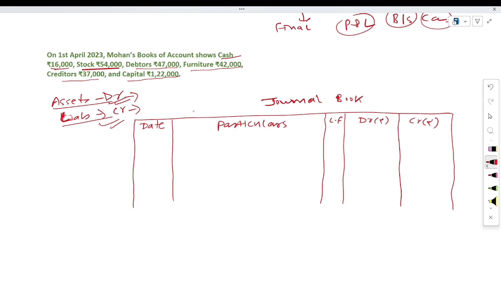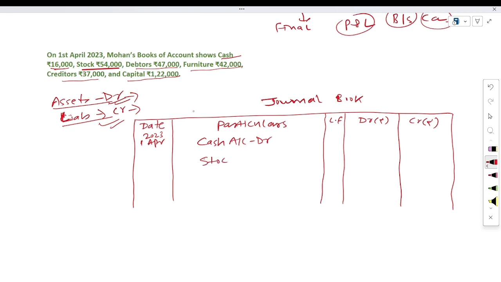So, see here, on 1st April 2023 we will write here cash account debit, because all assets will be written on the debit side.